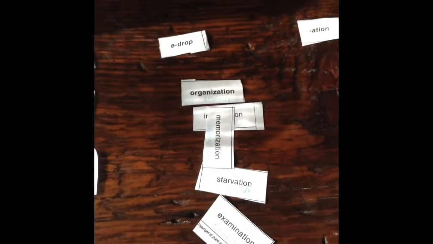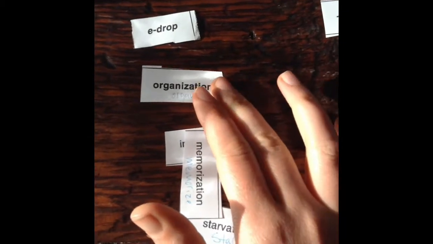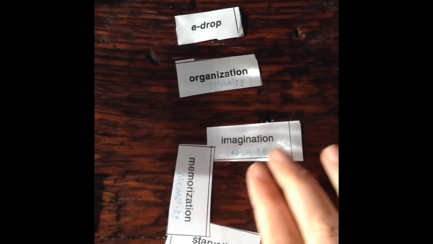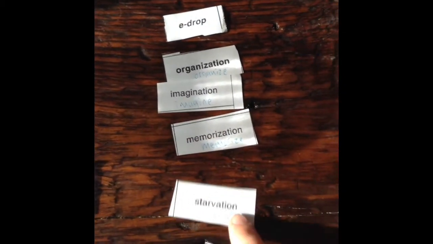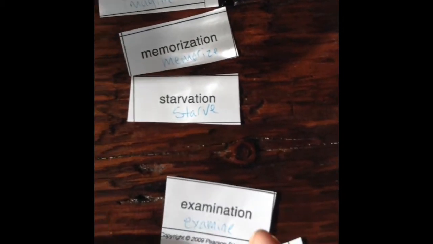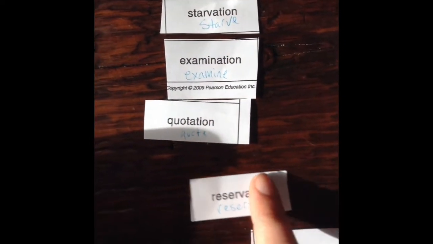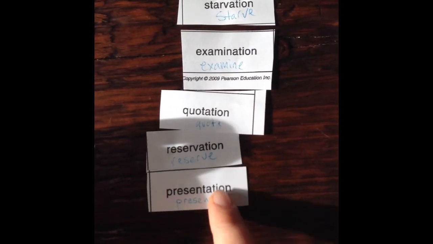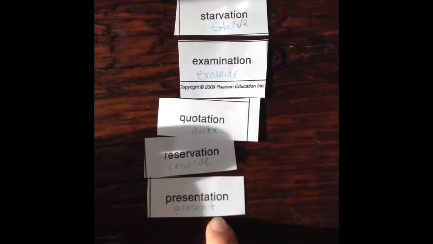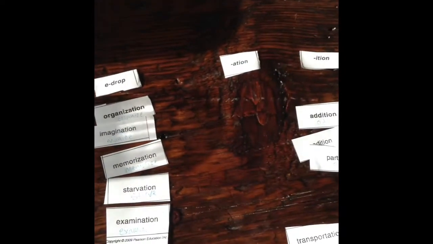This was the E drop category, so base words that originally had an E, and we had to drop it in order to add the suffix. Organize to organization, imagine to imagination, memorize, memorization, starve, starvation, examine, examination, quote, quotation, reserve, reservation, present, presentation. That one does not fit. That was an accident because there's no E on the base word. And same with expect and expectation. So I'll just put those aside for the moment.